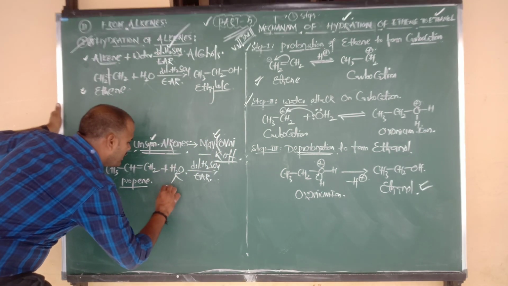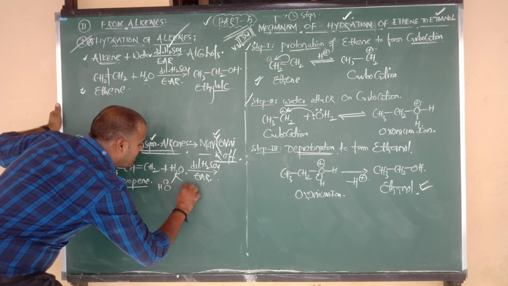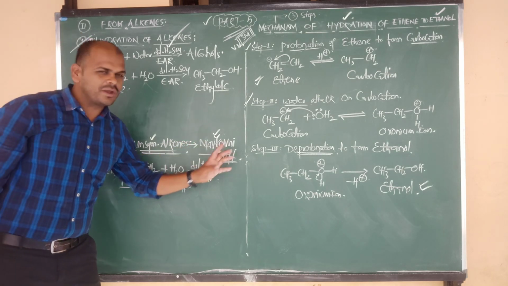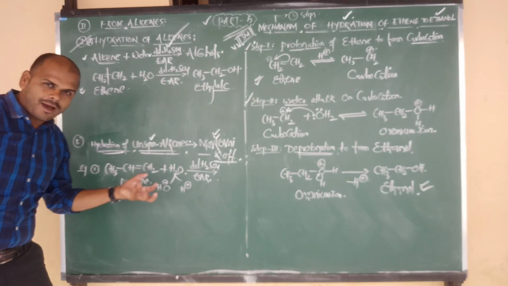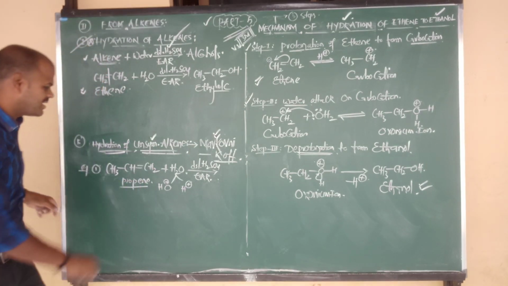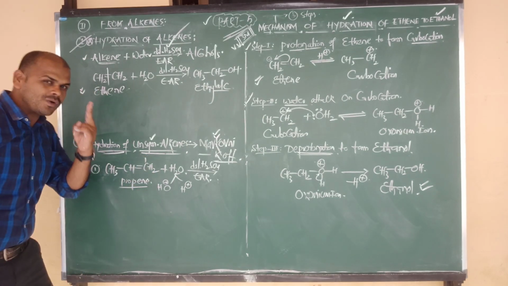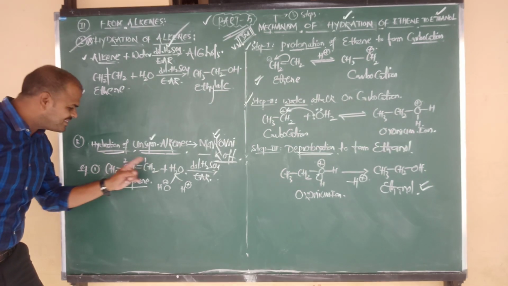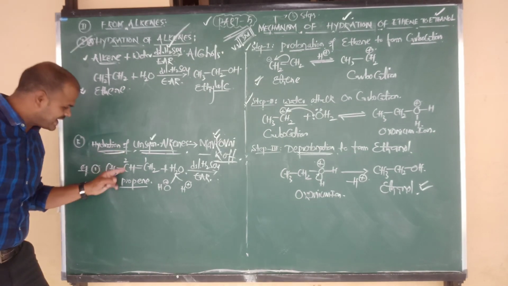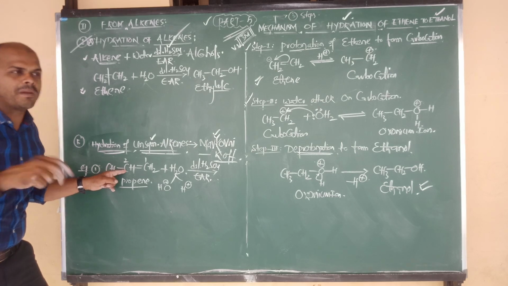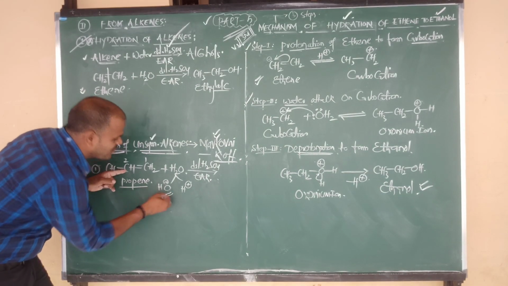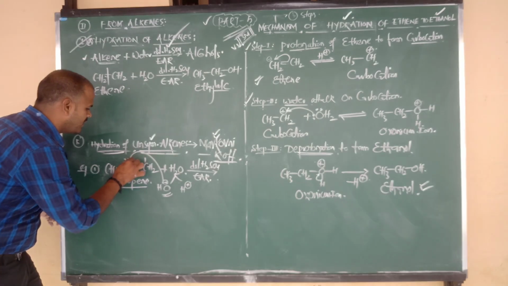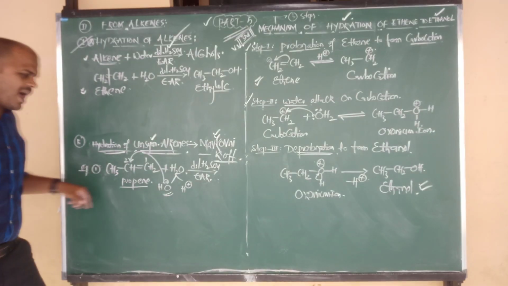Now suppose water contains OH minus and H plus. As per the Markovnikov rule, the negative part is given to the carbon which contains fewer hydrogens. In the first unsaturated carbon, 2 hydrogens are there. In the second unsaturated carbon, 1 hydrogen is there. Of those two, the second carbon, which contains fewer hydrogens, is going to be attacked by the negative species, that is OH minus. So the negatively charged species attacks the carbon which contains fewer hydrogens.